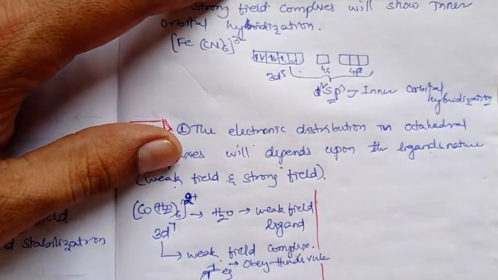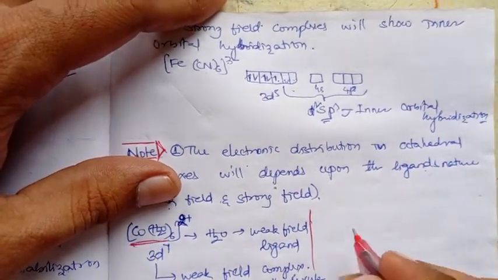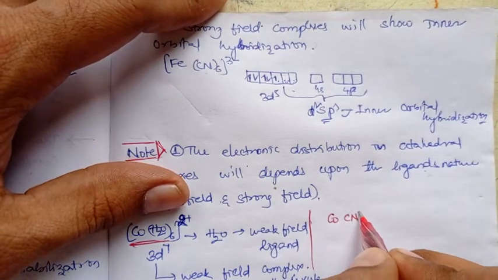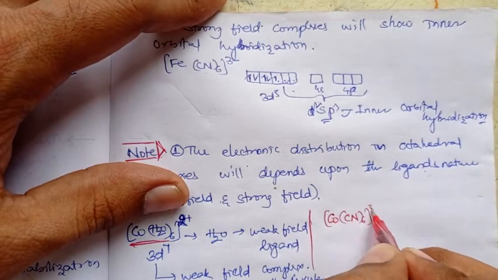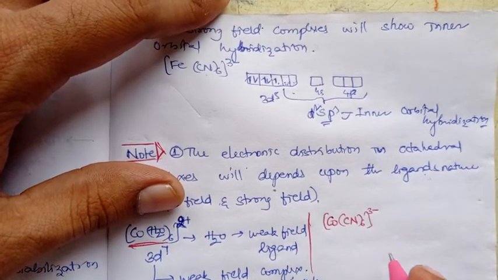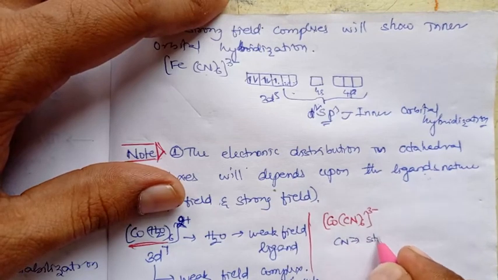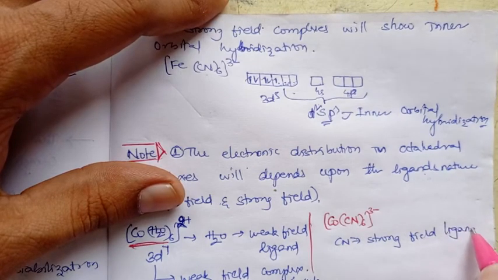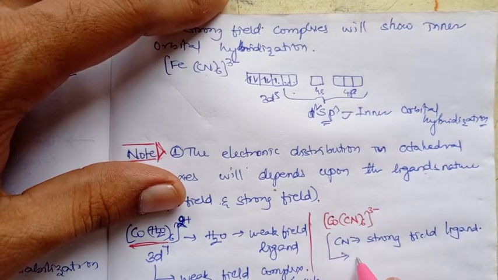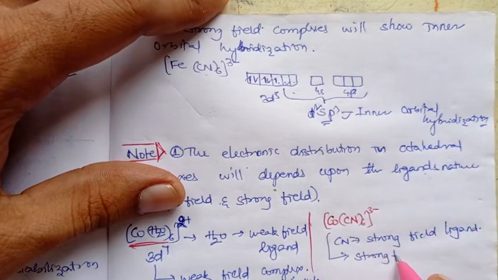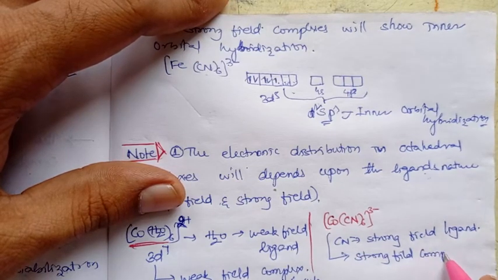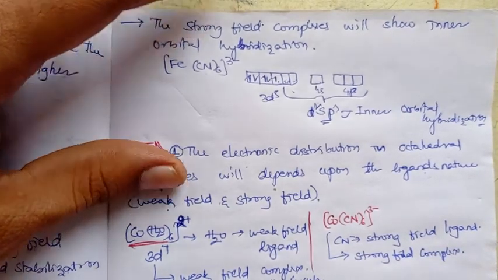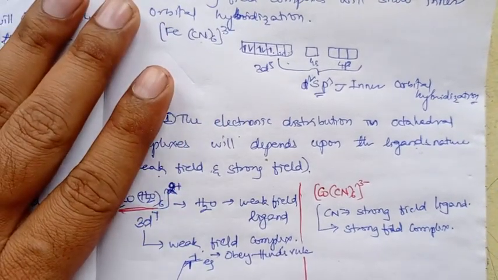Same cobalt complex, if you go with a strong field complex, hexacyano cobalt(III) complex, when we take it, cyanide is a strong field ligand, so the complex will be a strong field complex. Strong field complex, right? In this case, what happens?